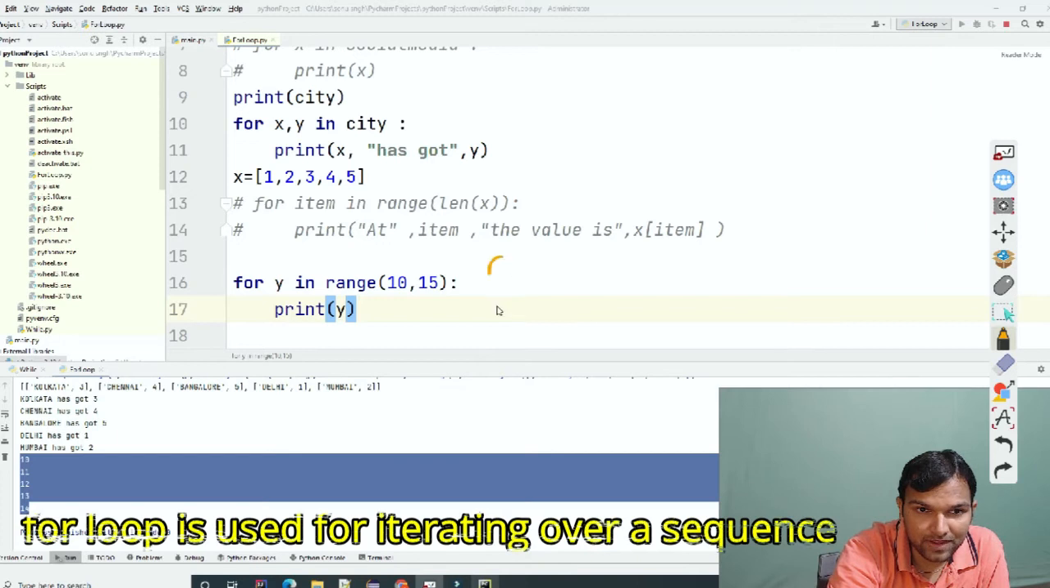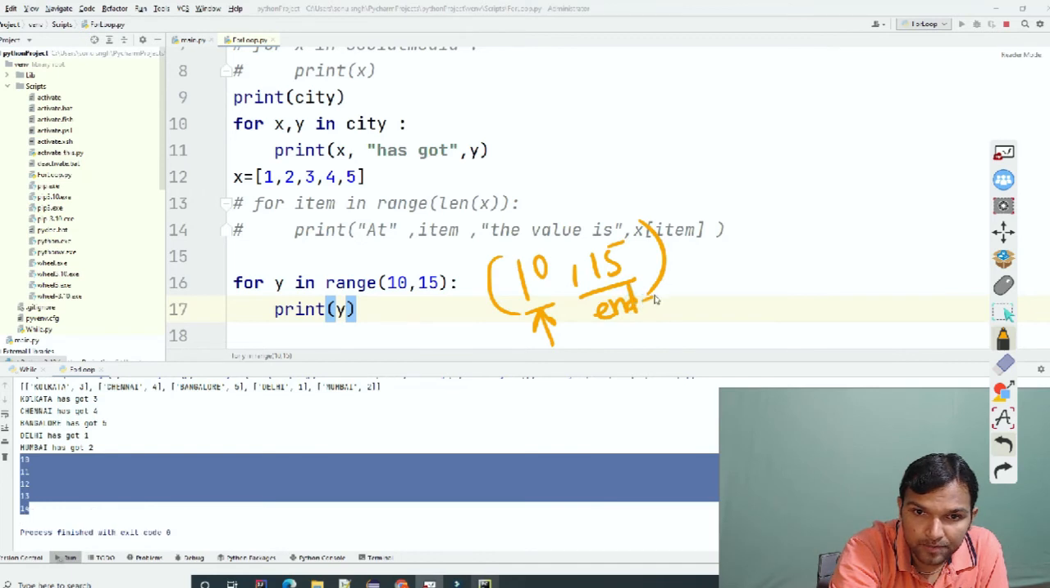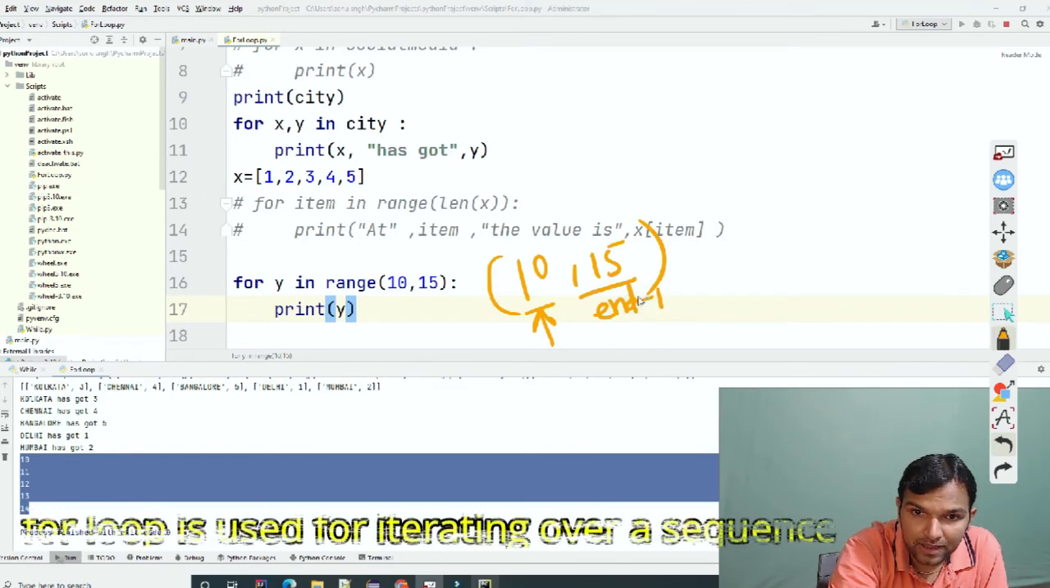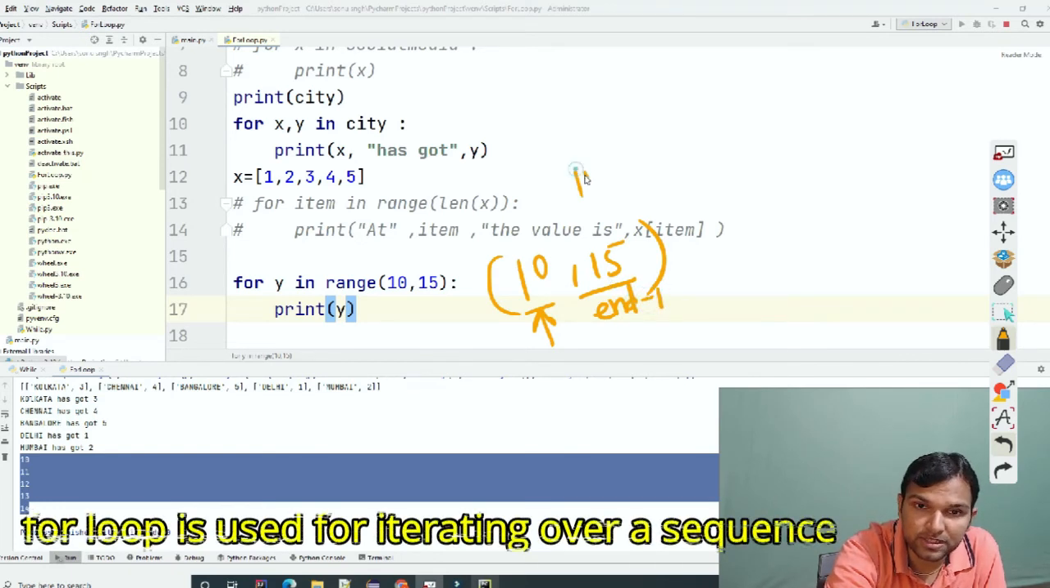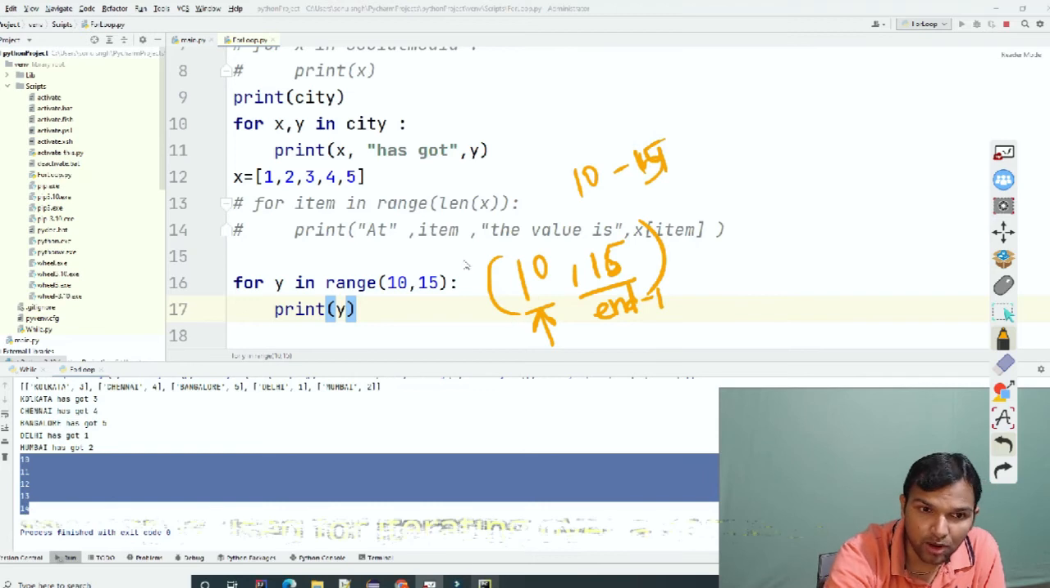when we are giving this range with 10 comma 15, it means it will start from here, but the end is always -1. So it will be before this, so it will print from 10 to 14. If you make it 16, then the output will be till 15. So that is how range works.